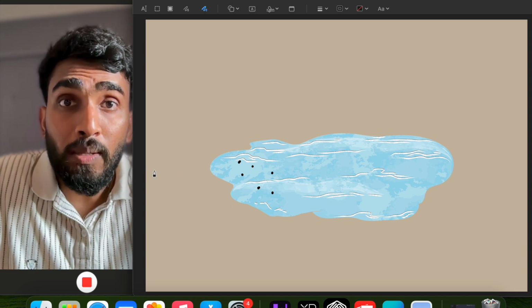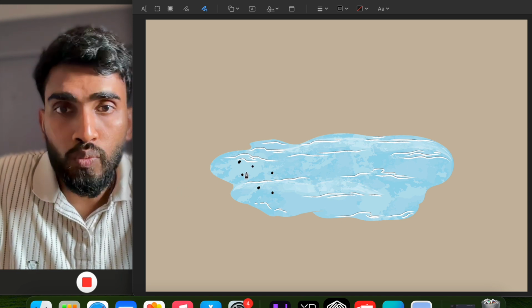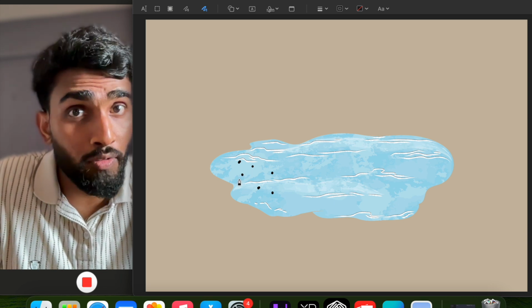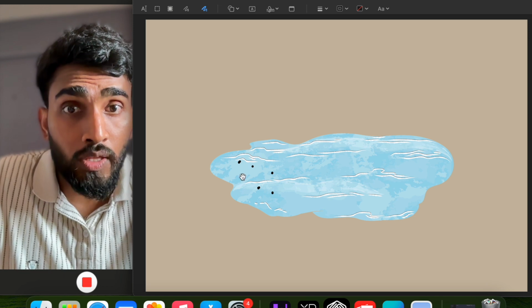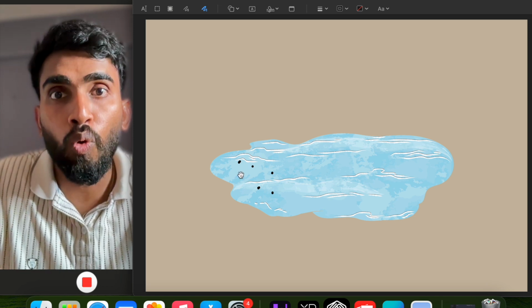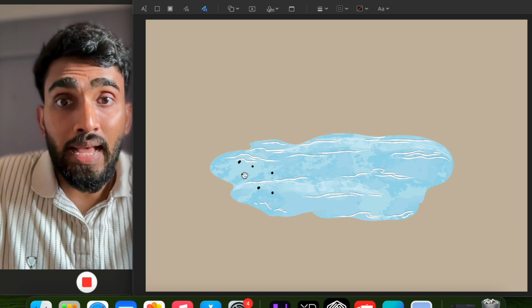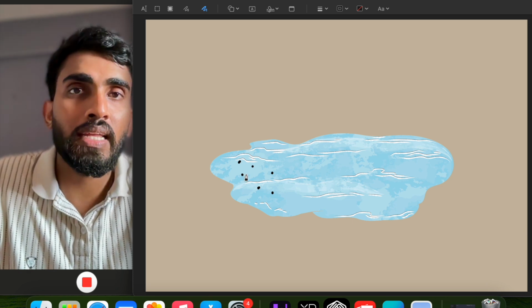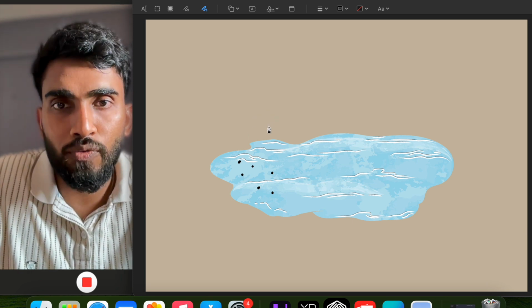The floor will supply energy to the particles of this water. That energy will be in the form of kinetic energy. When the kinetic energy of these particles increases, they move faster, and have the ability to break the force of attraction between them and get into the gaseous form.